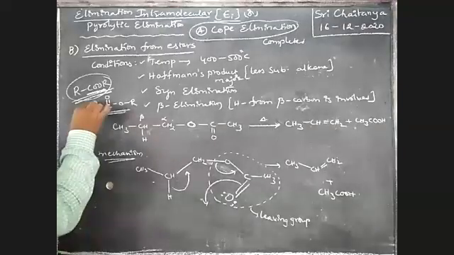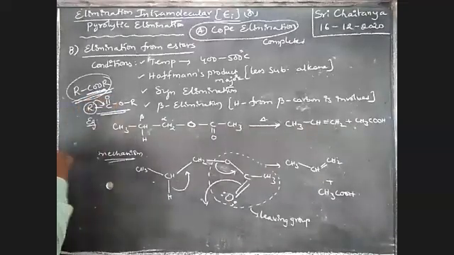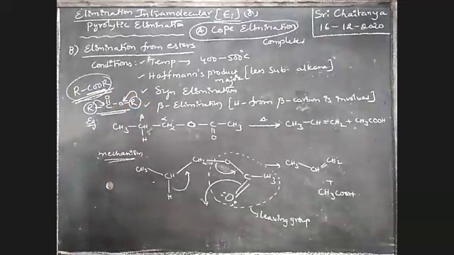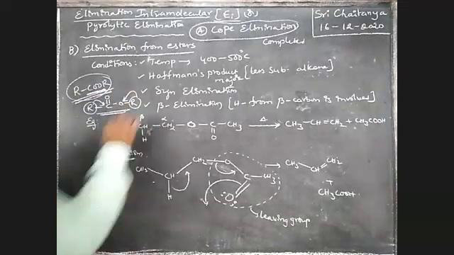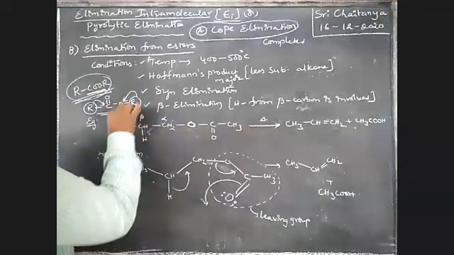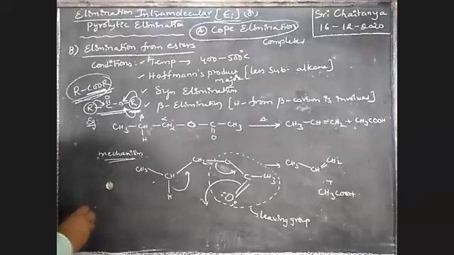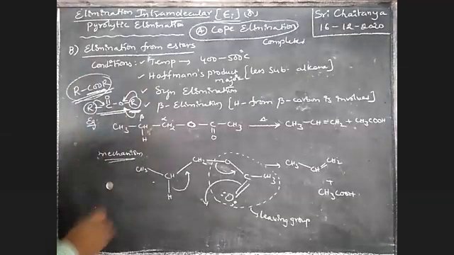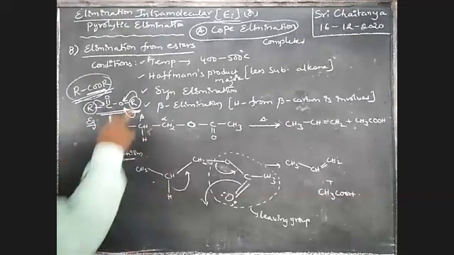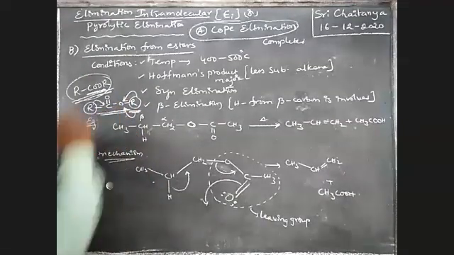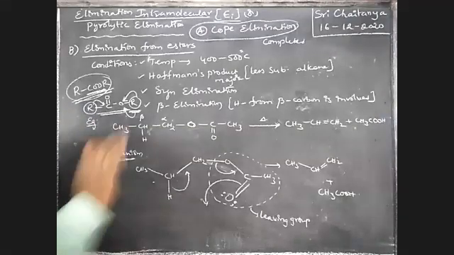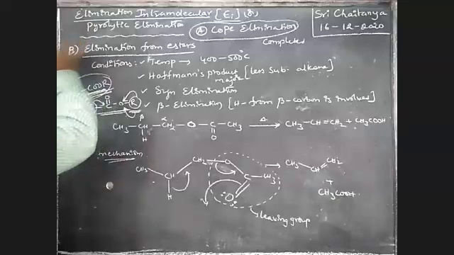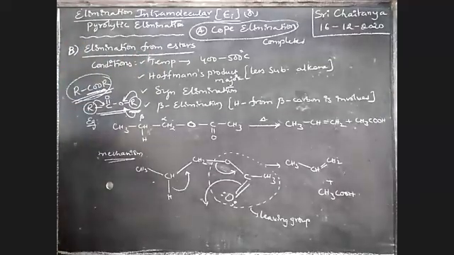Boys, here one alkyl group is attached to carbon and one alkyl group is attached to oxygen. But here we consider the alkyl group which is attached to oxygen. From this, hydrogen is eliminated. Hydrogen is eliminated from the alkyl group which is attached to oxygen. Let us explain one by one. So now, second heading, that is B, elimination from esters.